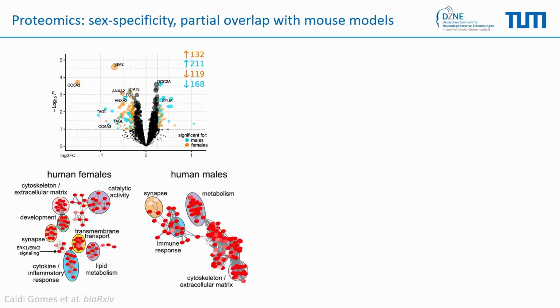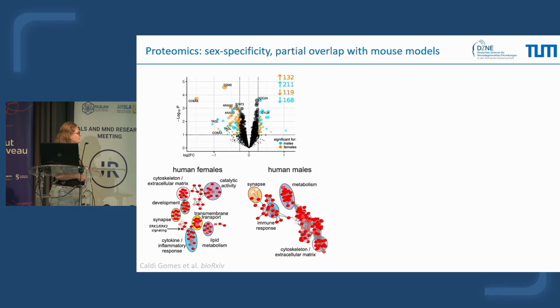Subsequently, we also analyzed the proteomic profile of our ALS patients, and again, we did find much more dysregulation in the male in blue compared to the female in orange. And if you check the terms associated with those dysregulated proteins, you again find some similar patterns in female and male. For example, we have extracellular matrix that is altered. We also have the metabolism altered.